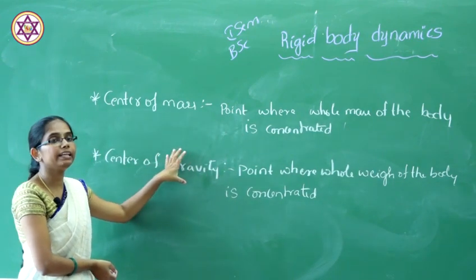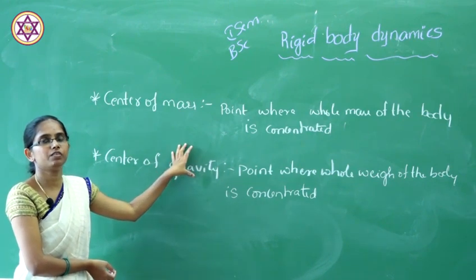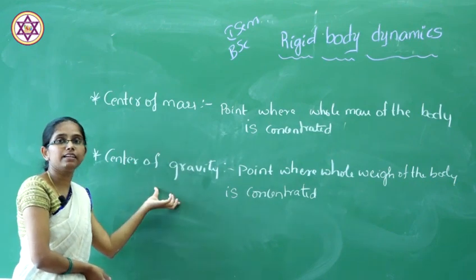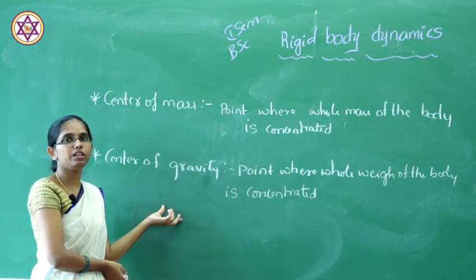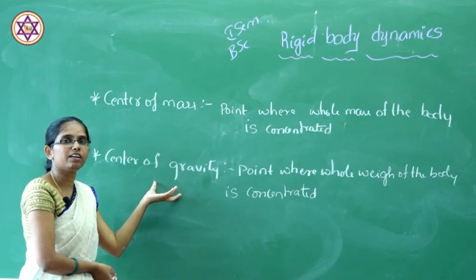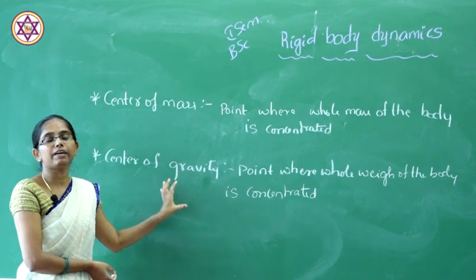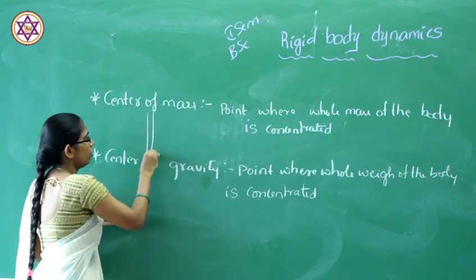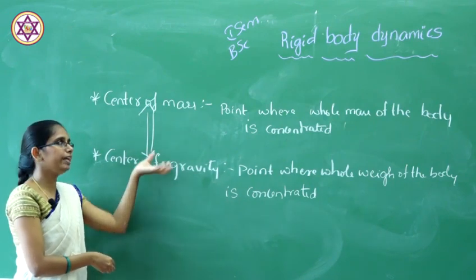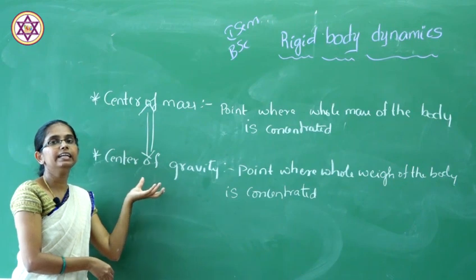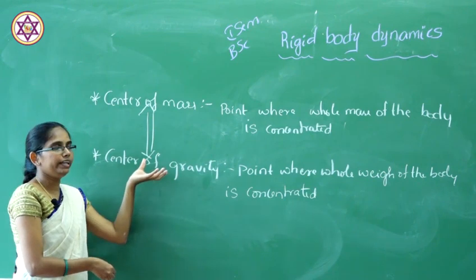In a uniform gravitational field, both the center of mass and the center of gravity will coincide. In a non-uniform or non-gravitational field, the center of mass and the center of gravity don't coincide with each other. Only in the uniform gravitational field do both coincide. These are all the basic definitions of rigid body dynamics.